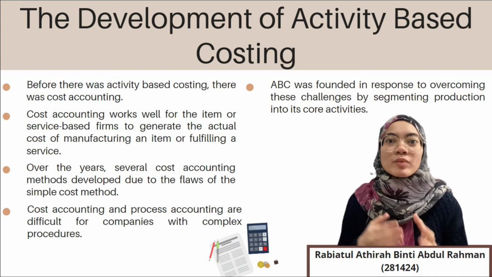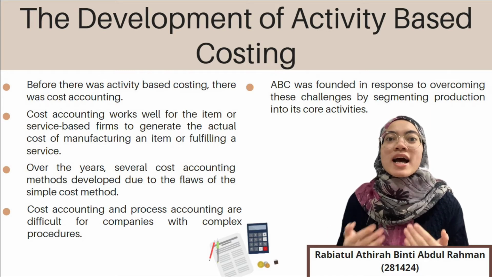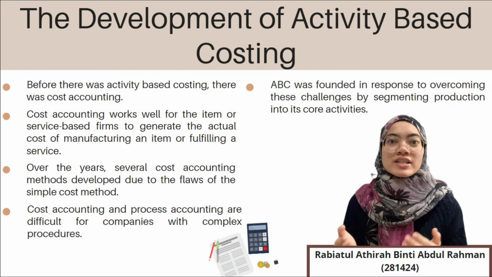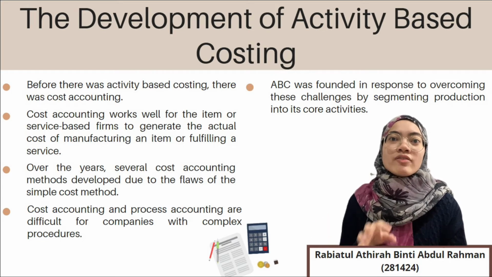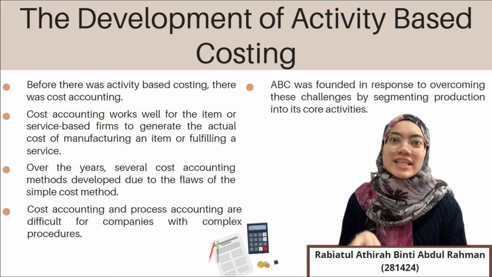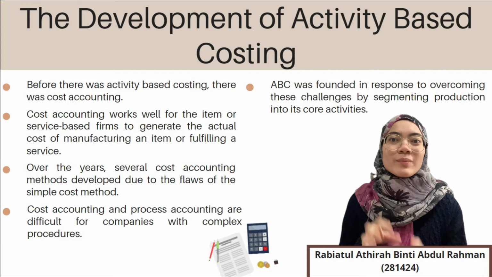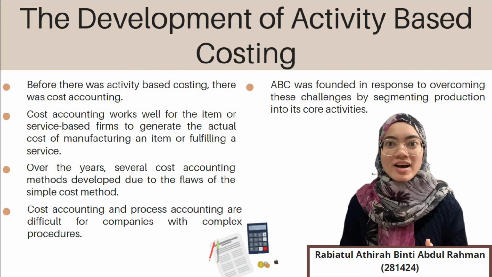Cost accounting and process accounting are difficult for companies with complex procedures and manufacturing practices, such as a company that uses various raw materials to generate a variety of commodities. Activity-based costing was founded in response to overcoming these challenges by segmenting production into its core activities. After this division, the cost of these activities are calculated and assigned to products based on how much of each activity is needed to produce a product.